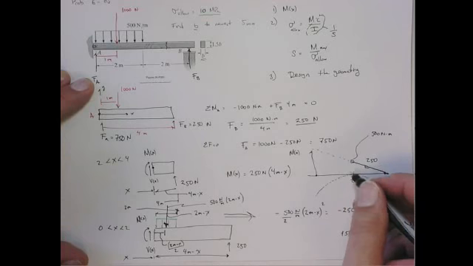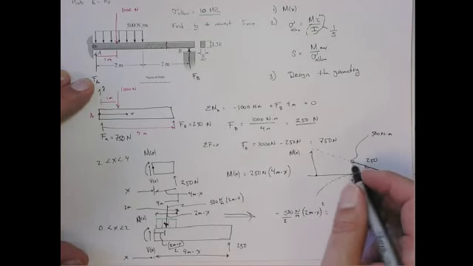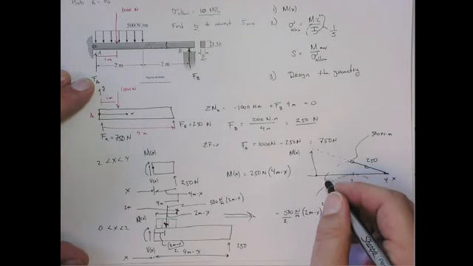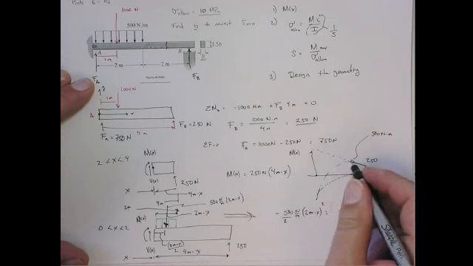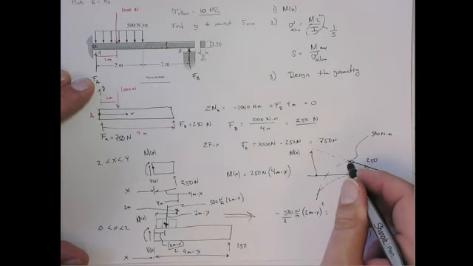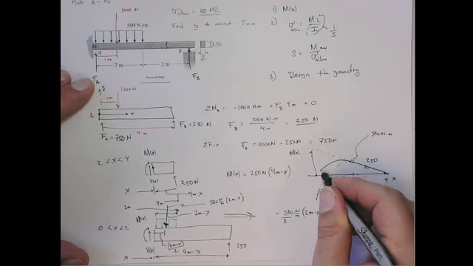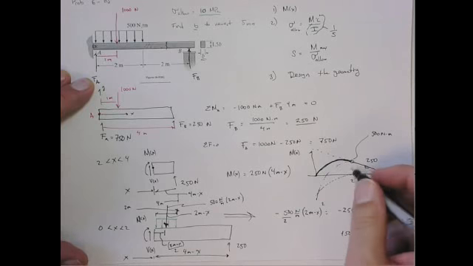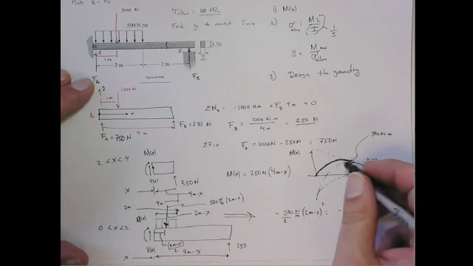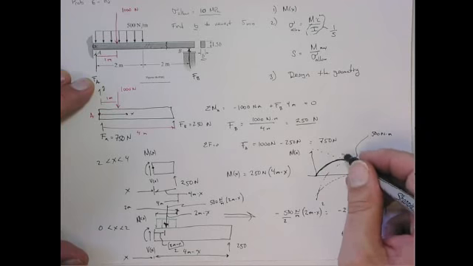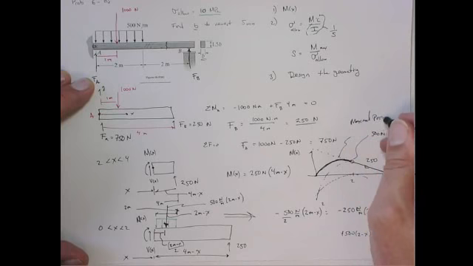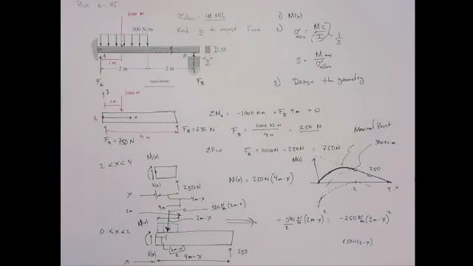And right here, if we were to put this, we're adding to it something like this, that basically has to go down equally as much. So I actually should draw it a little more like that. When you add these two together, you're going to see you're going to start going up a little bit and then come down quadratically. So in fact, when you add these two together, this might not be the maximum. It might be such that the maximum point is somewhere in here. Okay? So how do we get that maximal point? The point where there's the maximum bending moment.